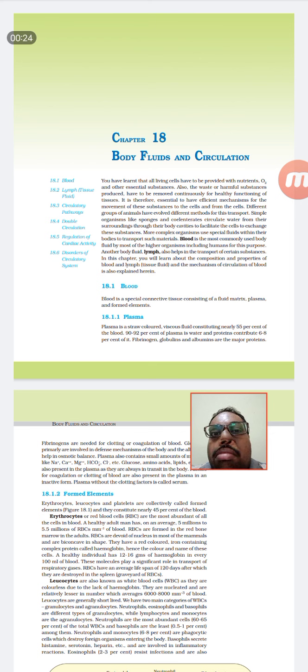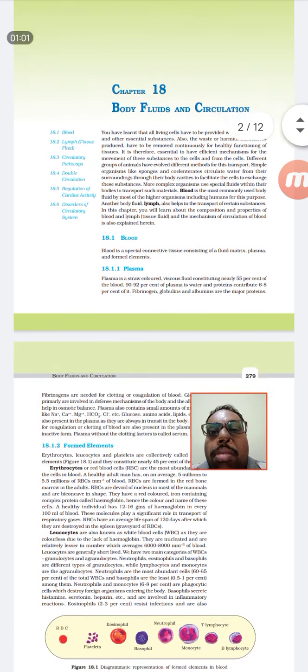Blood is the only circulatory system which has the capacity to carry all the essential nutrients, hormones and other things from one part of the body to another. So it is very important to know the circulatory system of any organism, especially humans. Blood is red, and we already know that there are two types: the oxygenated part of the blood and the deoxygenated part of the blood.